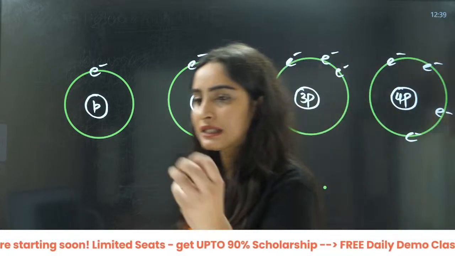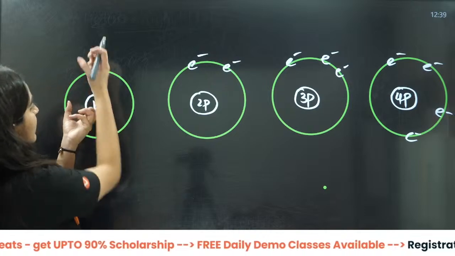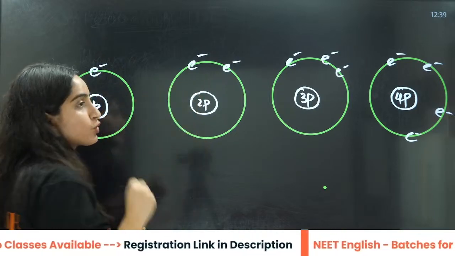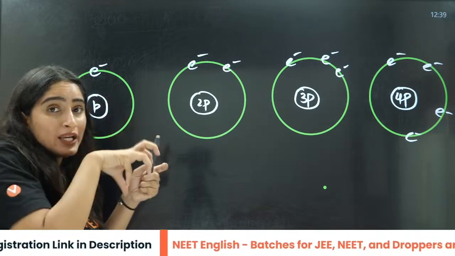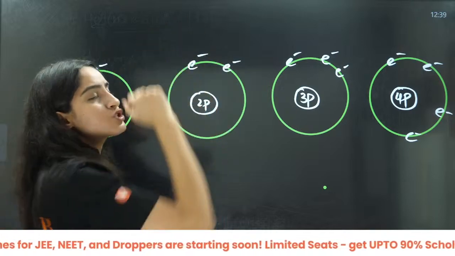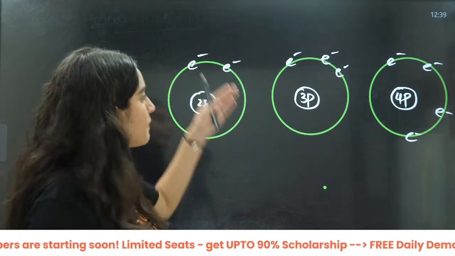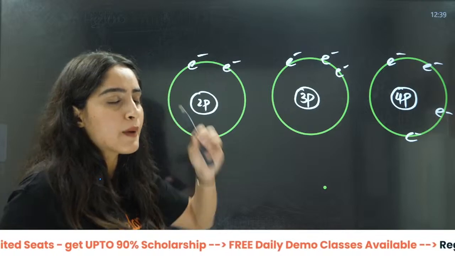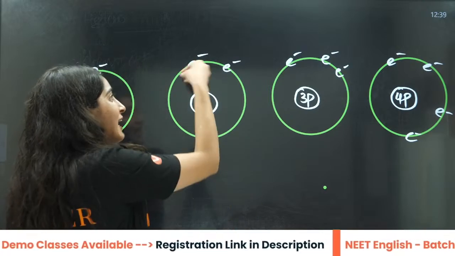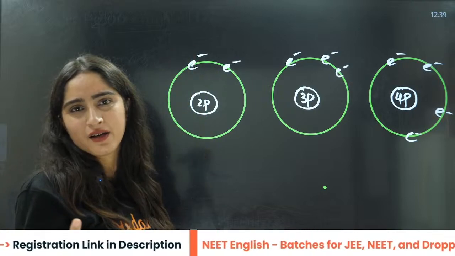Now what will happen in the screening effect? This proton is going to attract this electron. Here you have two protons, so the nuclear charge is going to increase. But you will say, ma'am, electron charge will also increase, so the screening effect will also increase. But the number of shells is not increasing that much, just one electron is added here.